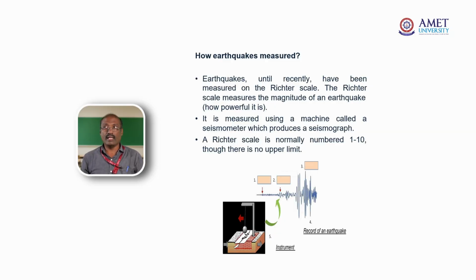How is an earthquake measured? Until recently, earthquakes have been measured by the Richter scale. The Richter scale measures the magnitude of the earthquake, how powerful it is. It is measured using a machine called a seismometer, which produces a seismograph. The Richter scale is normally numbered 1 to 10, though there is no upper limit. Earthquake magnitude is a logarithmic scale expressing the total amount of energy released at the source of the earthquake.